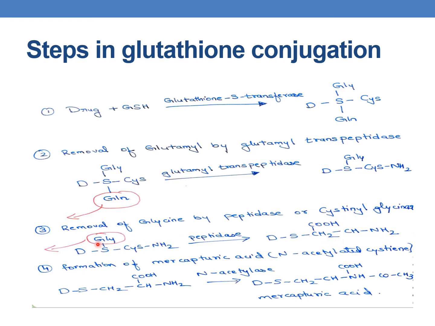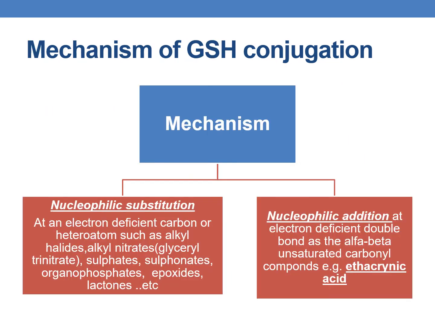The glycine molecule is removed and the cysteine residue remains, and finally this cysteine residue undergoes N-acetylation in the presence of the enzyme N-acetylase and results in the formation of mercapturic acid, which is nothing but N-acetylated cysteine. Mercapturic acid is nothing but N-acetylated cysteine, and the formation of mercapturic acid is a characteristic feature of glutathione conjugation.